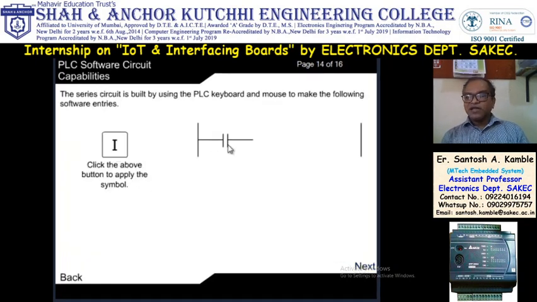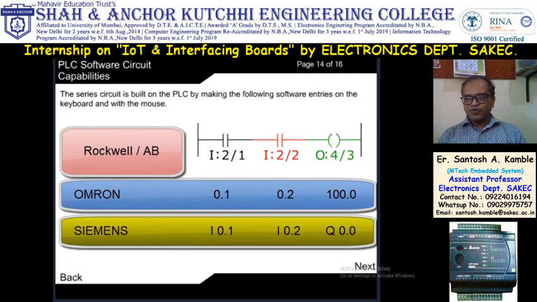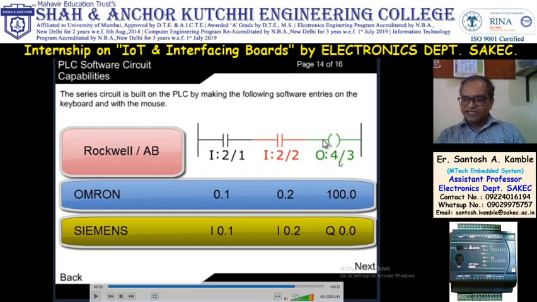So I am drawing the ladder diagram. This is my input. I have written input 2/1. This is the naming. Then again, for the second input, I will write input 2. And this is my output. So output is O. See, in Rockwell Company PLC, you can write the instructions like this.